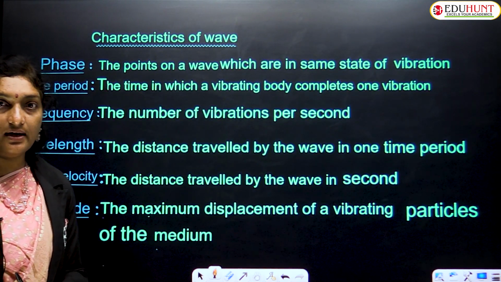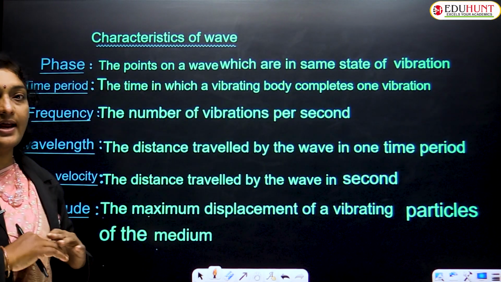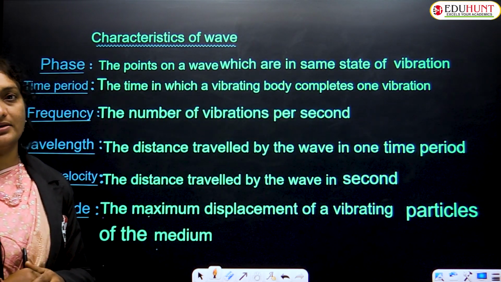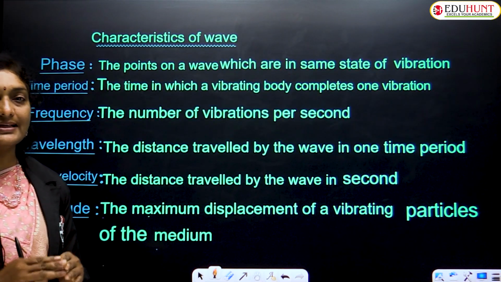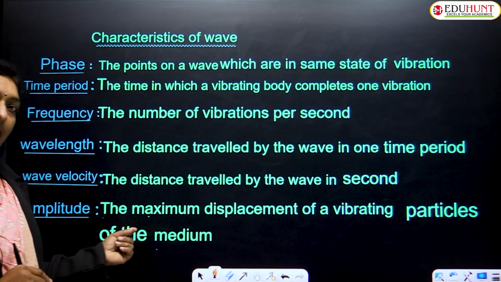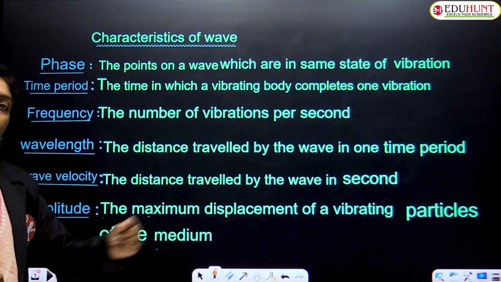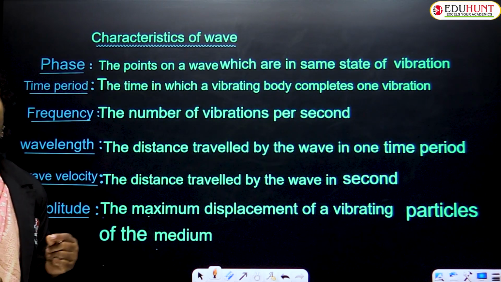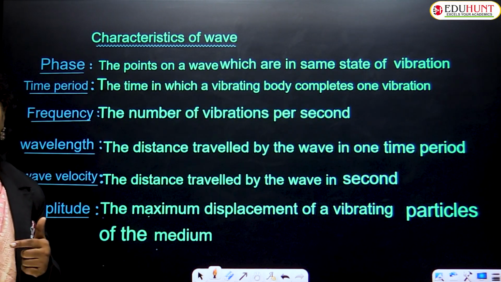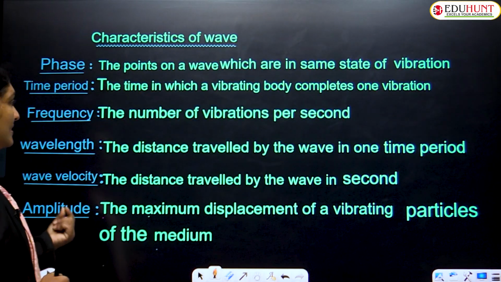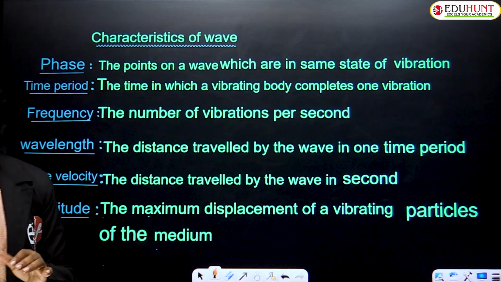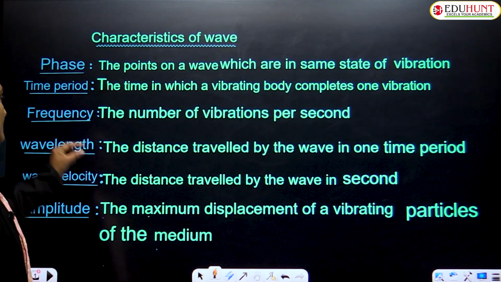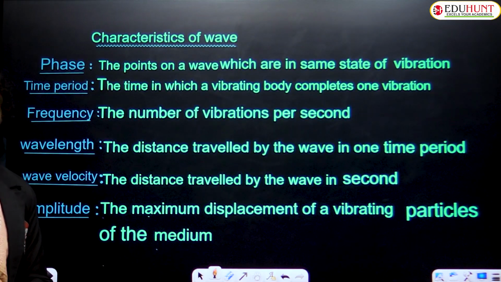What is phase, children? All the points that lie in the same state of vibration are called phase. Now what is time period? The time taken for one complete vibration, or time taken to produce one complete wave, is called the time period. What is frequency? The number of vibrations, or the number of waves, or the number of cycles per second is defined as frequency. Up to this it is clear, I think.